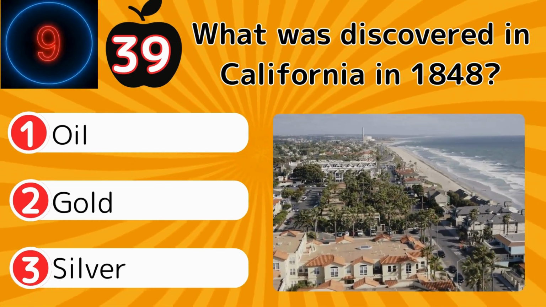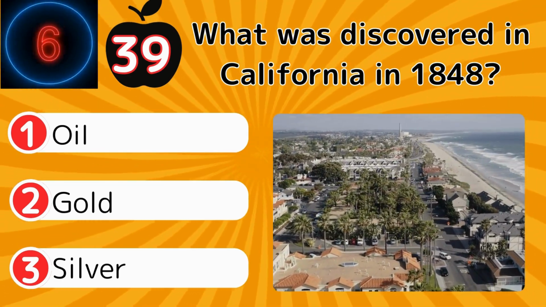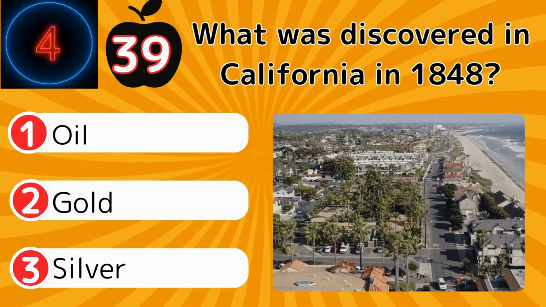What was discovered in California in 1848? Oil, gold, silver.